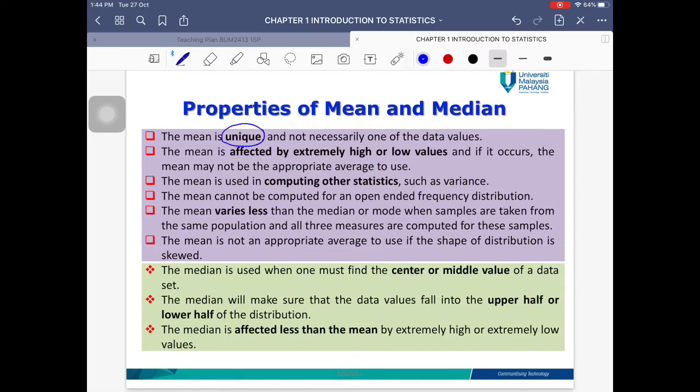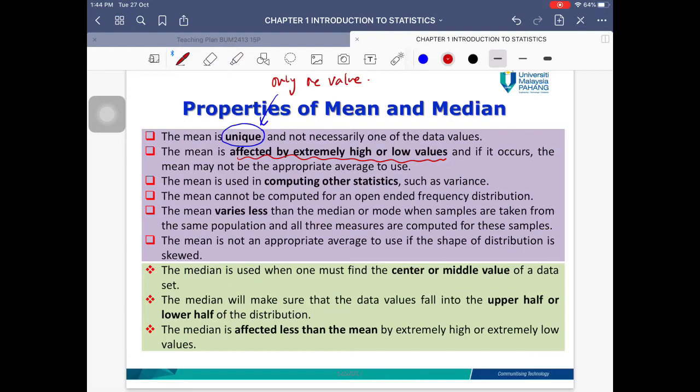Okay, properties of mean and median. What is the difference and characteristic of mean and median? The mean is unique: there can only be one value. There cannot be more than one mean value for a data set. The mean is also affected by extremely high or low values. So remember the outliers: the mean is affected by outliers.